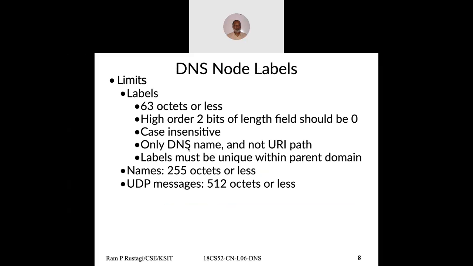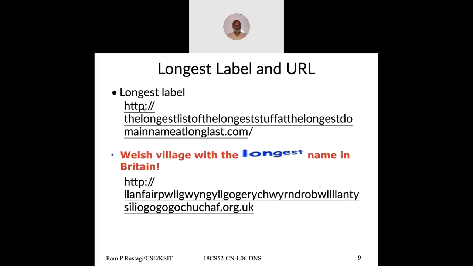But each label, like Google or KSIT, how long can the label be? Each label can be 63 characters or less, but the maximum label can be 63 characters. People have been kind of inventive. If we look at the longest domain name, from the start to the end, there are exactly 63 characters.